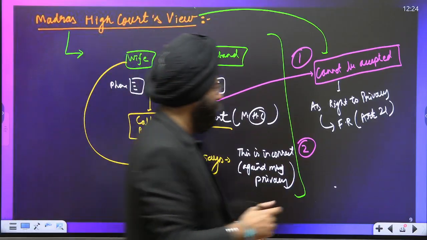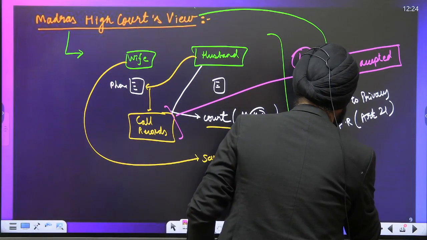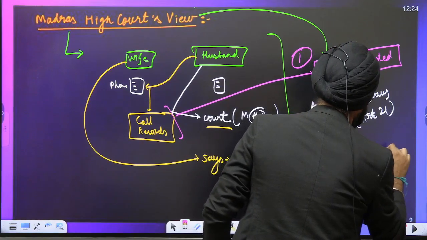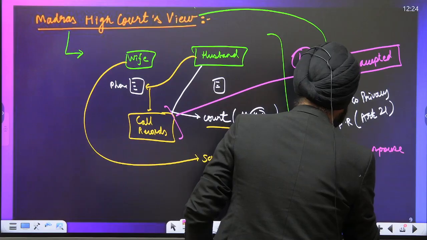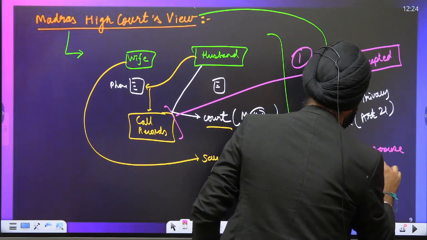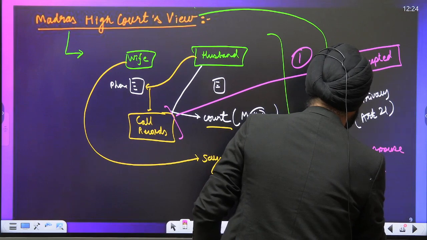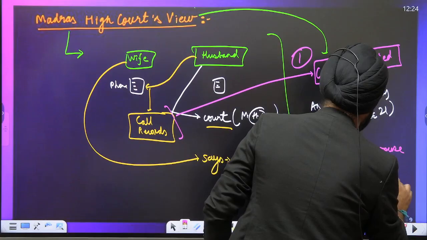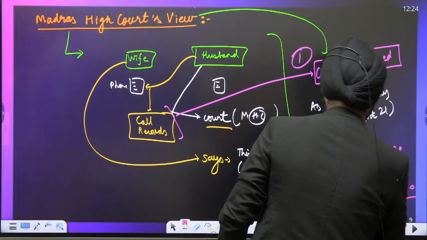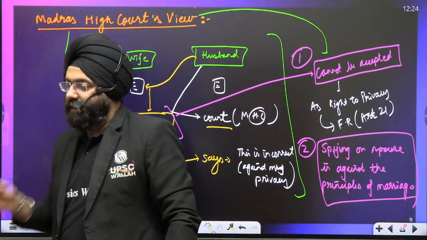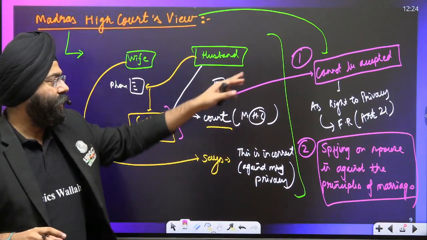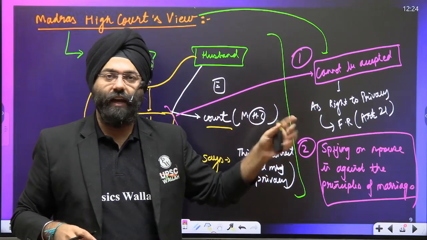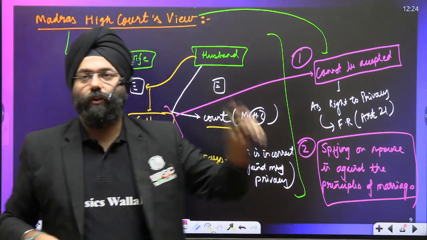So spying on spouse is against the principles of marriage. So that is why this another thing was stated. So this basically meant that in this case, the records or evidence that have been given violate the right to privacy and go against the principle of marriage, so we will not admit it.